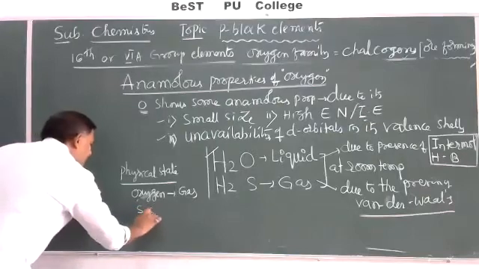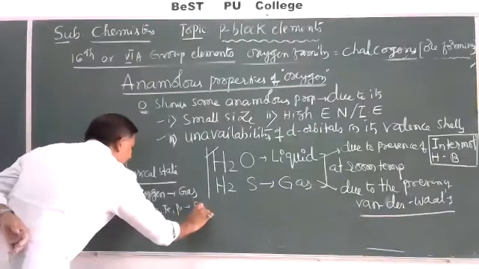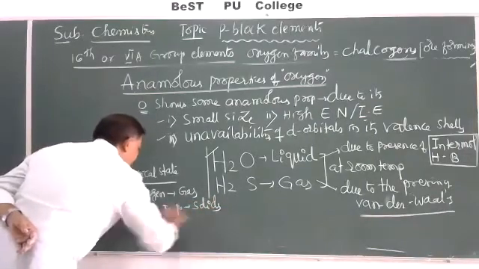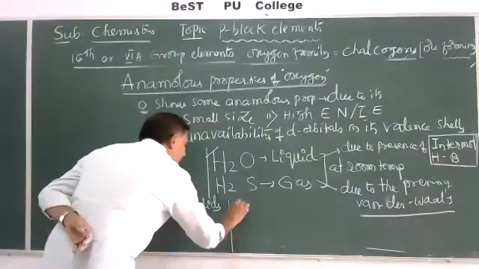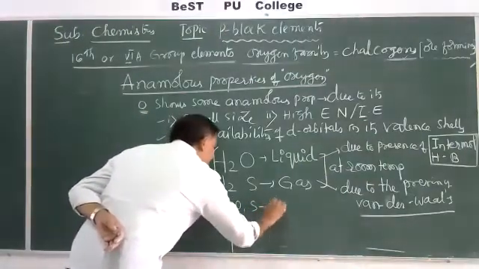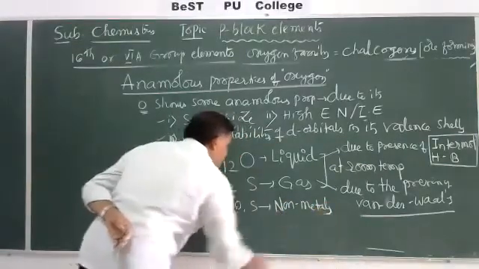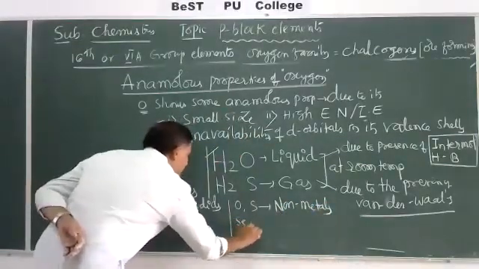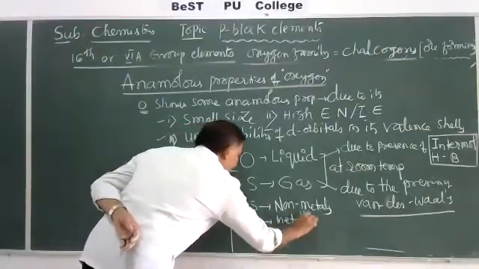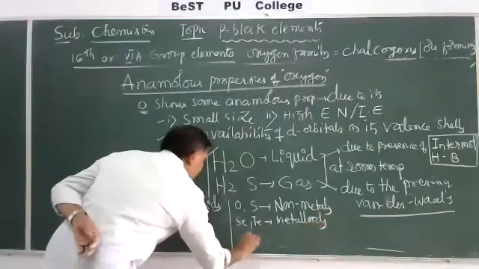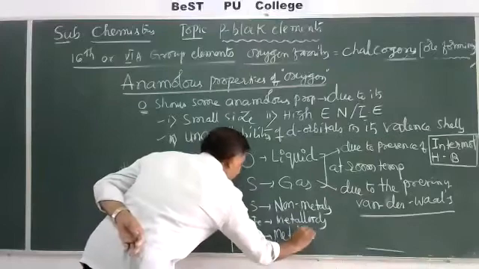Here sulphur, selenium, tellurium and polonium are solids at room temperature. Oxygen and sulphur are purely non-metals. Selenium and tellurium are metalloids, and polonium is a metallic radioactive element.